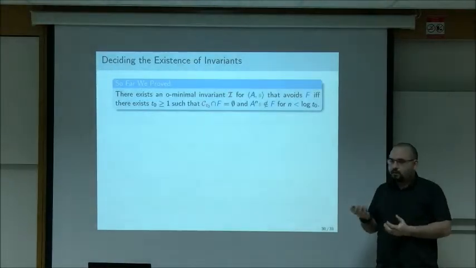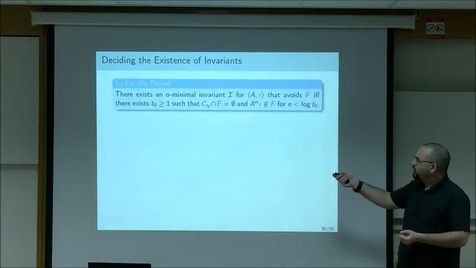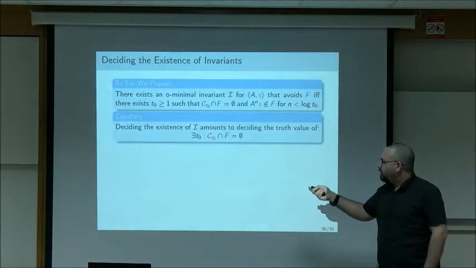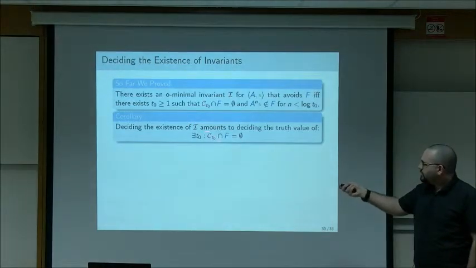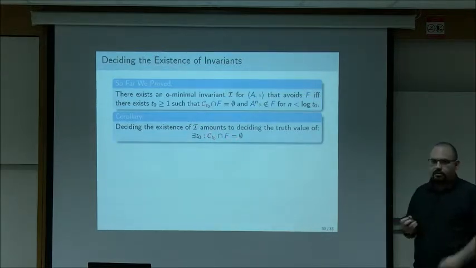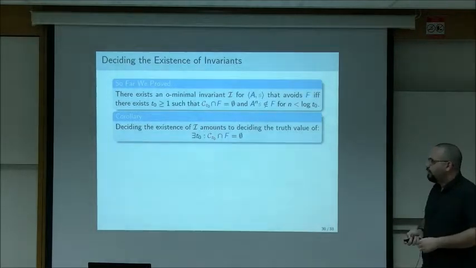But the question is, can we decide if there exists an invariant? Can we decide if there exists such a T0 such that this holds? So deciding the existence of an invariant amounts to deciding the truth value of this sentence. Does there exist T0 such that the cone from T0 doesn't intersect the target? And the question is, is this simple sentence decidable?